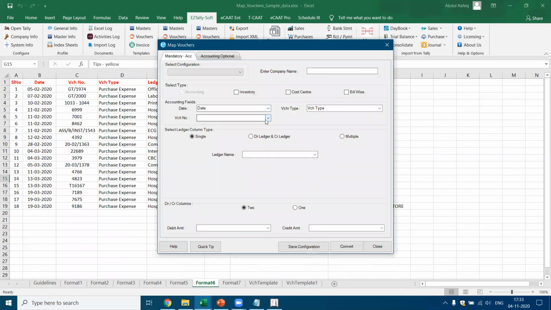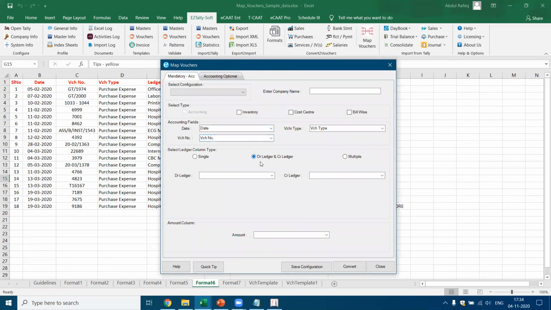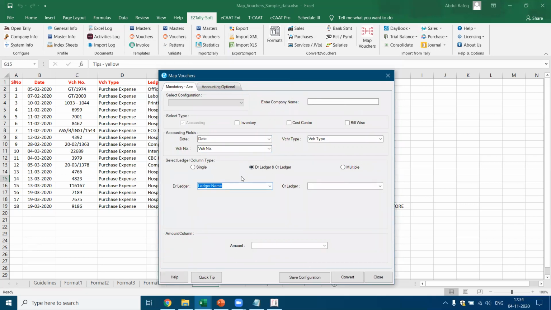Here, voucher number. I select the voucher number as the voucher number. Okay, voucher type is selected. Here, let's see what the option is. Do you have the debit ledger name and the credit ledger name? Yes, I have got both of them. So which is the debit ledger? Which is the ledger name? Who am I going to debit? I'm going to debit the party. What is this? This is a purchase. So it means I have to debit the ledger name and I have to credit the party ledger name.